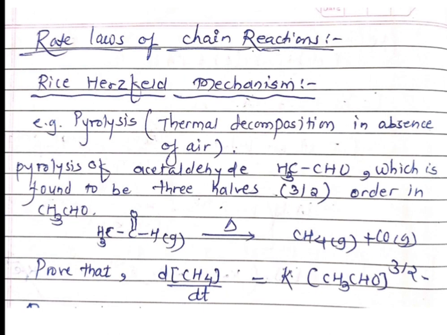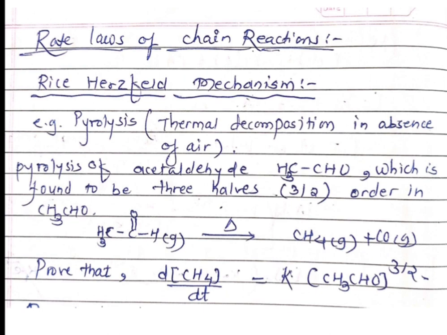For this reaction we have to prove that the rate of change of concentration of methane with respect to time is equal to K times the concentration of CH3CHO raised to 3/2. The definition of order is the power to which the concentration term is raised. Here there is only one concentration term, that's why it is raised to 3/2.